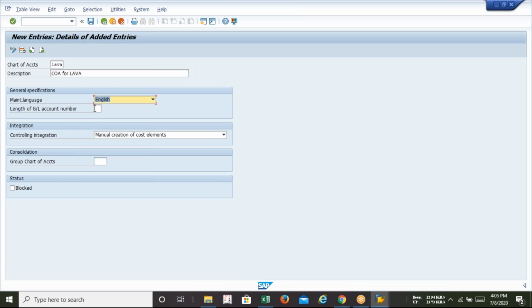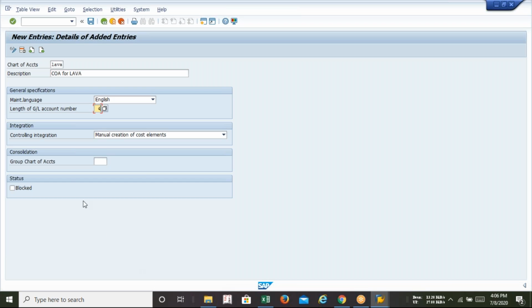Done. Now, Satya, you can see the length of the GL. I have used 6. Here you can choose any number. If you use 4, your GL length will be 4, which means starting from 1000, 1 followed by 3 zeros, and 4 times 9 will be your total range.